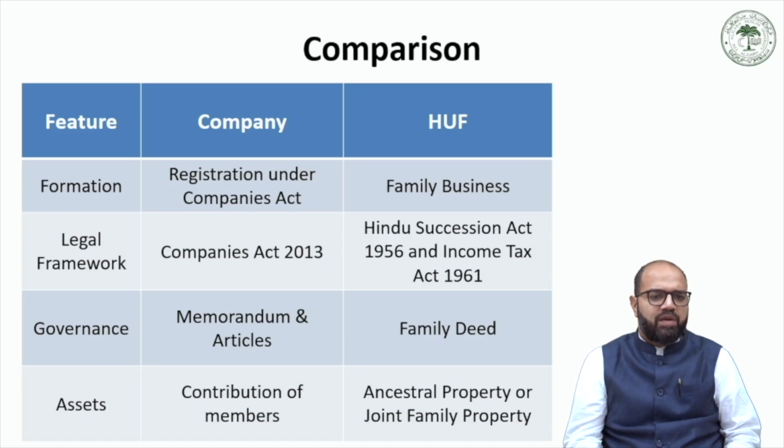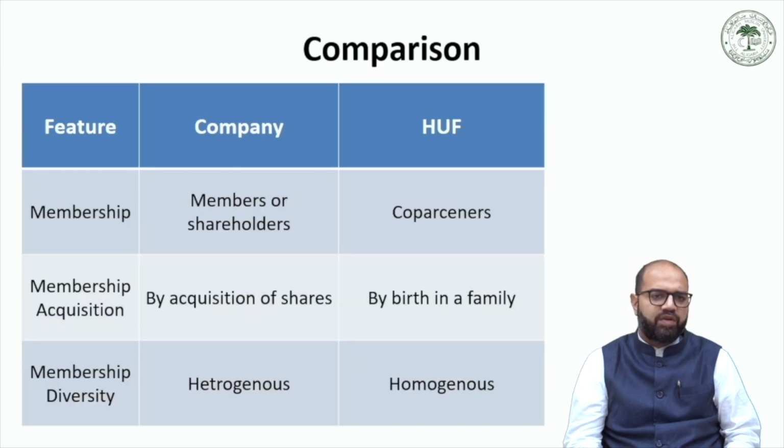The assets of a company generally emerge from the contribution of capital by various members, whereas in an HUF they come through ancestral property or joint family property. So as you can see here, the base of an HUF remains the family and interfamily relationships. Now the membership in a company is obtained through subscription to shares and they are known as members or shareholders, whereas in an HUF they are known as co-partners. And membership acquisition in an HUF is by virtue of being born in a family, that is, through status.